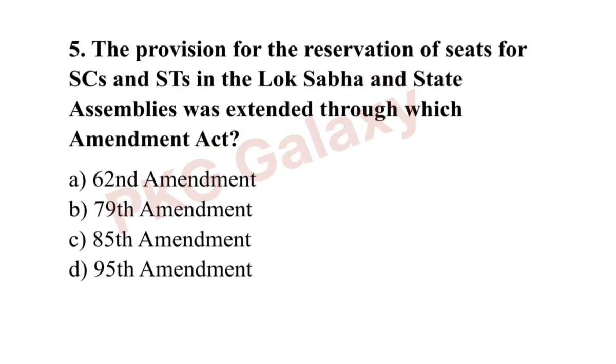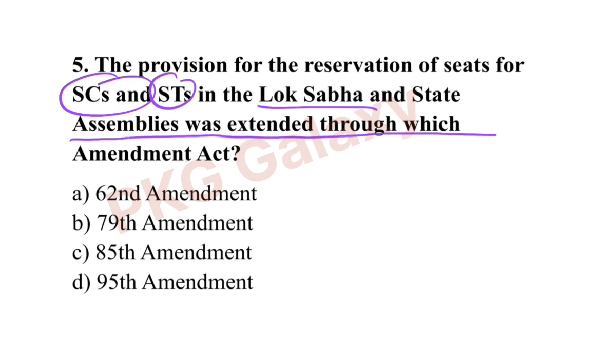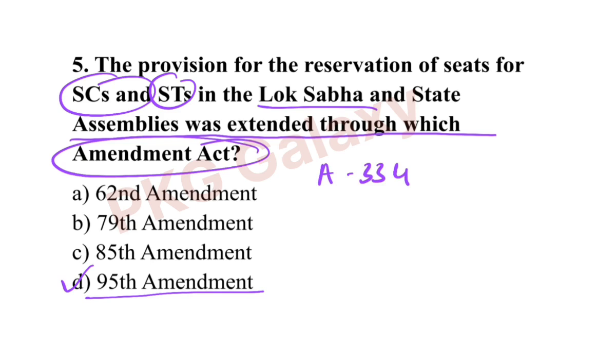Next question. The provision for the reservation of seats for SCs and STs in the Lok Sabha and the state assemblies was extended through which Amendment Act? The correct answer is option D, 95th Amendment. Article 334 of the Constitution had originally required the reservation of seats to cease in 1960. But this was extended to 1970 by the 8th Amendment.